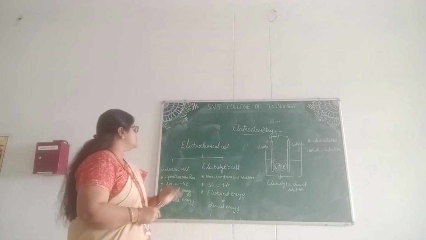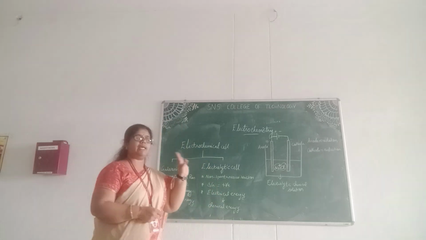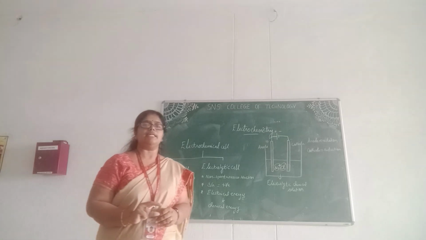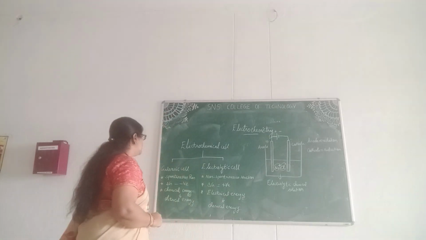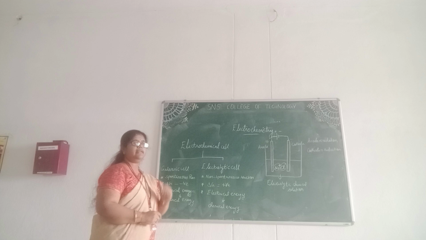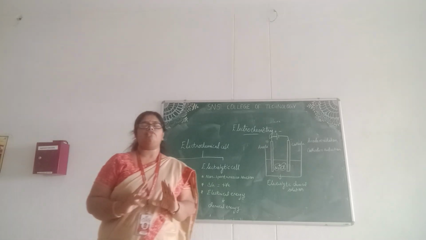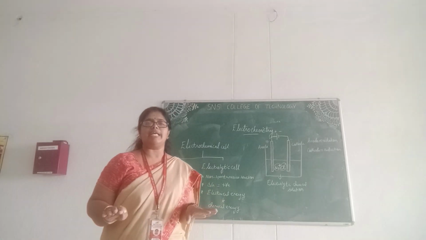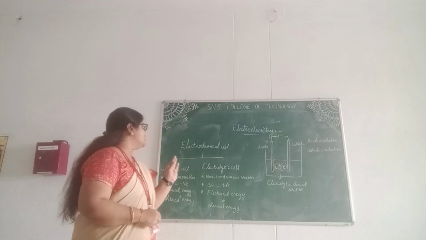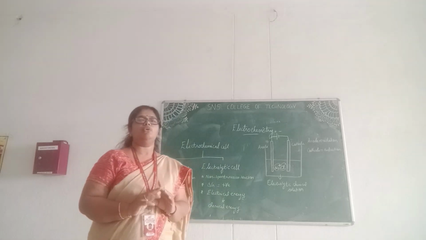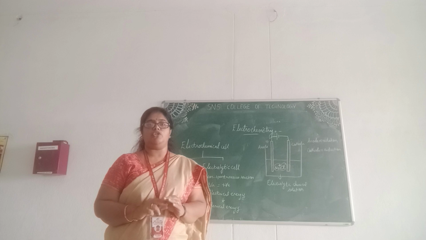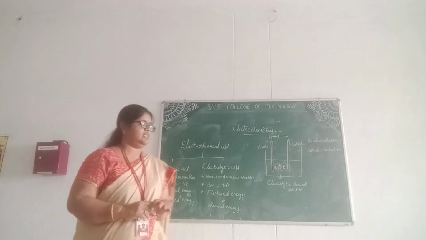So we are going to see what an electrochemical cell is. An electrochemical cell can be classified broadly into galvanic cell and electrolytic cell. When you understand the basics of the galvanic cell and the electrolytic cell, you will understand what electrochemistry is. You will have a clear view of it.